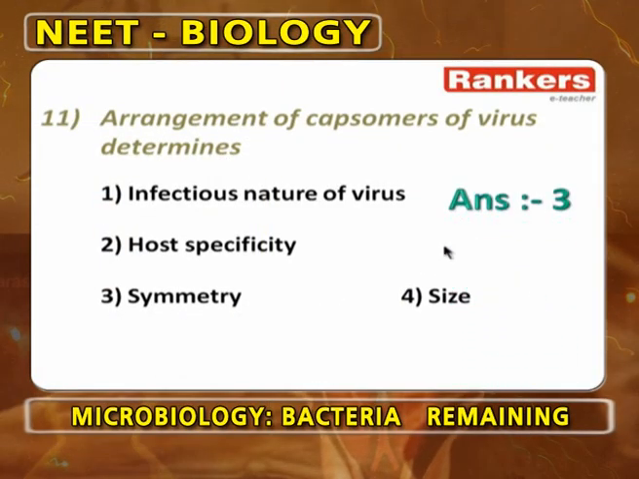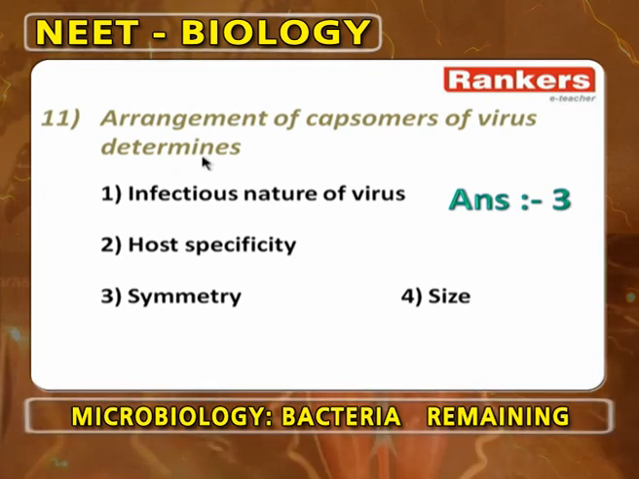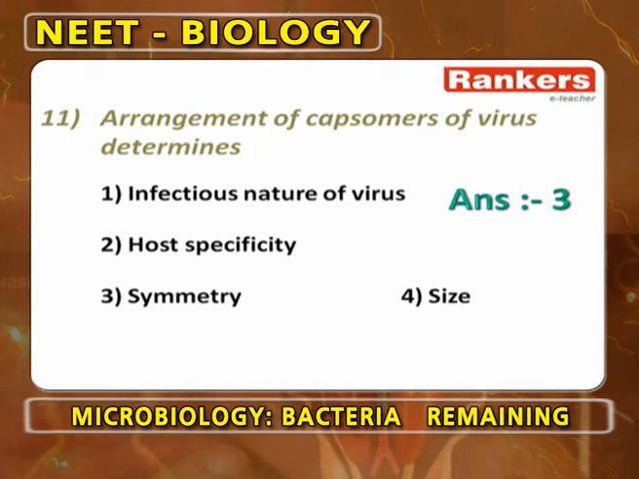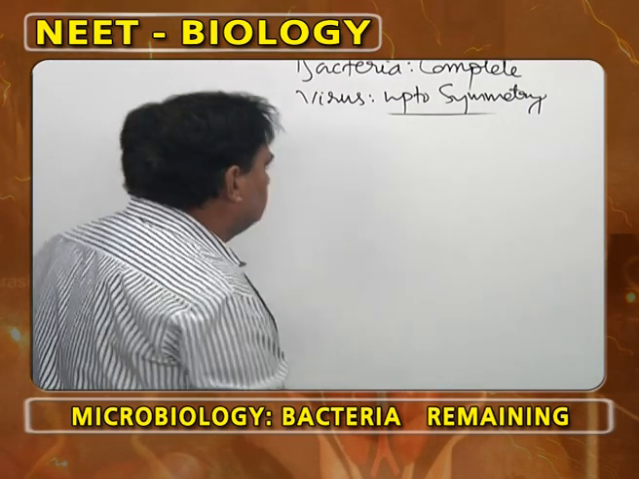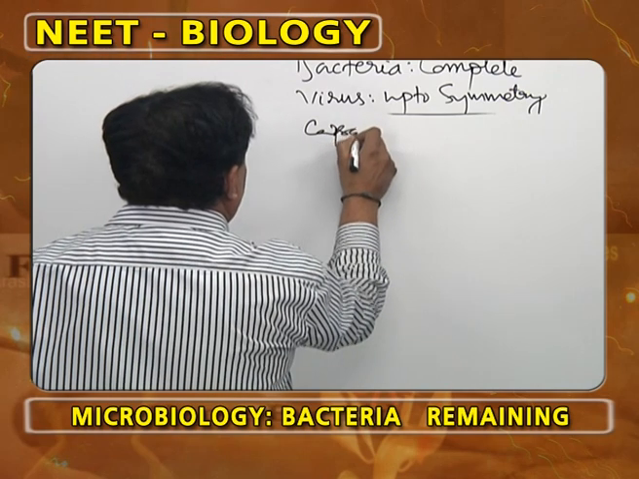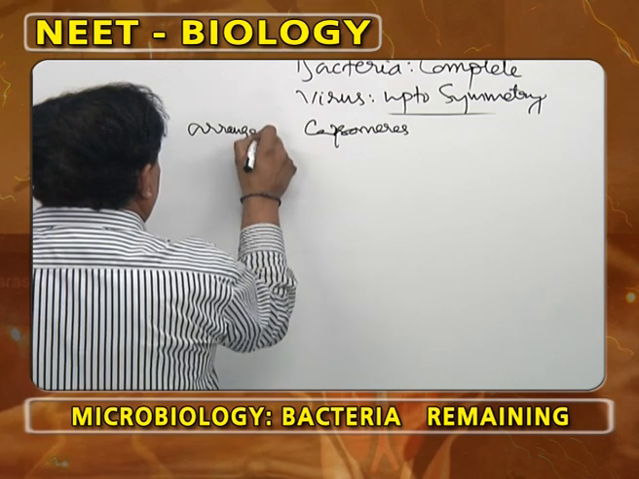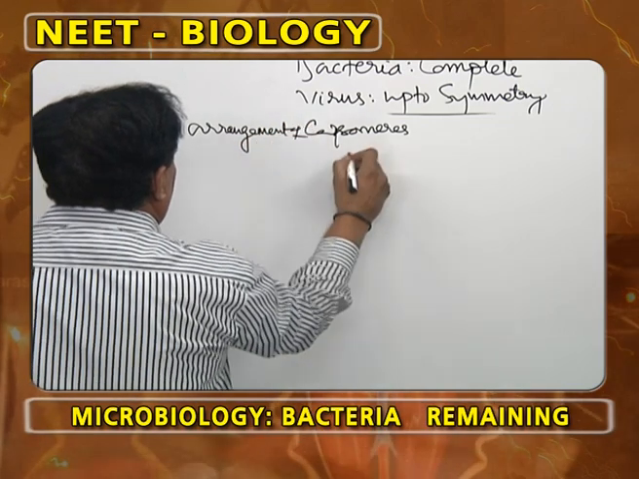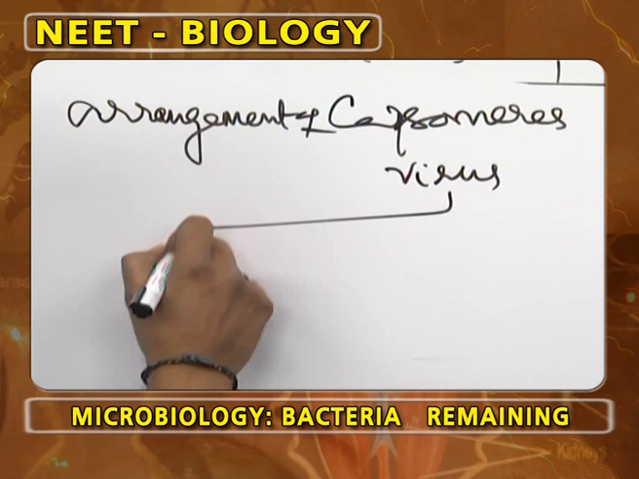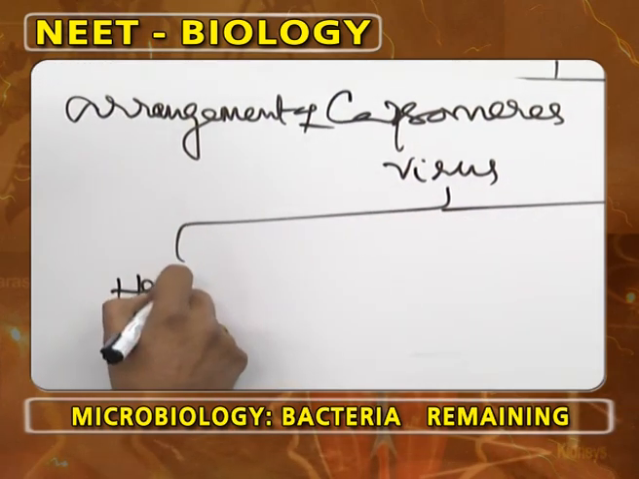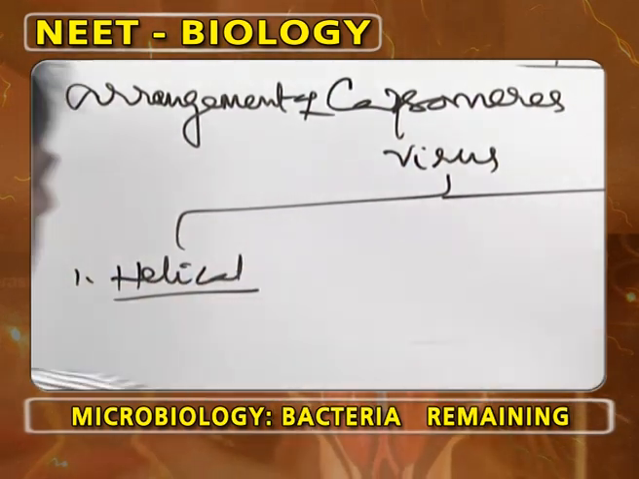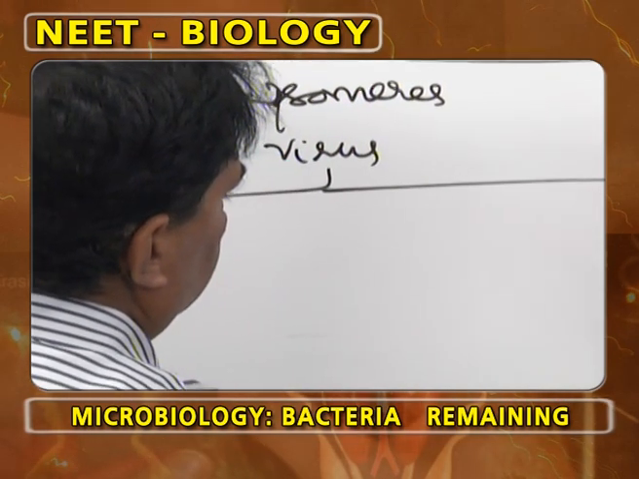Arrangement of capsomeres of virus. The arrangement of capsomeres of virus determines the symmetry, not the infectious nature, host specificity, or size. So, based on the arrangement of capsomeres, viruses show two types of symmetry. One is helical symmetry, the other is cubical symmetry.